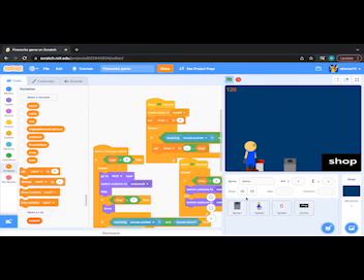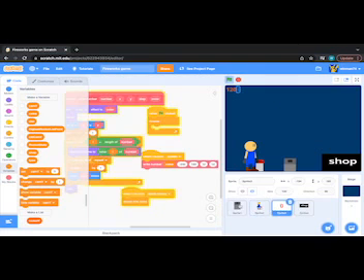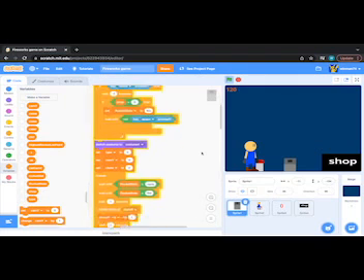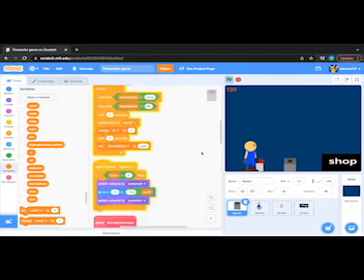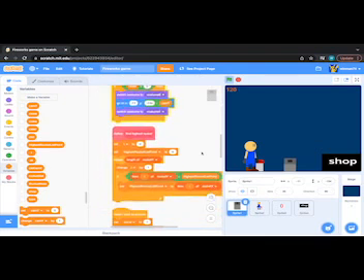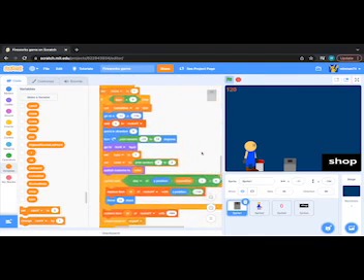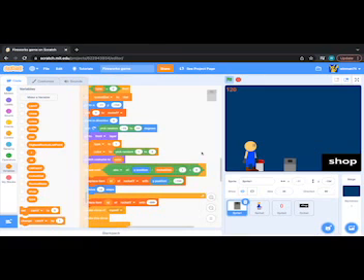Wait a second. Let me go to this sprite. Let me see something, just in case. Okay. Oh. White position minus rocket is fine.